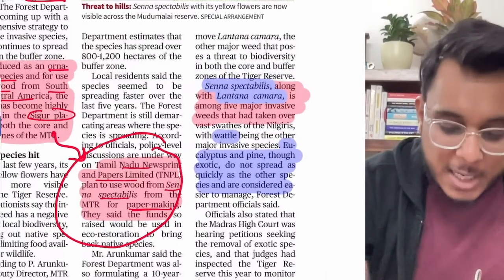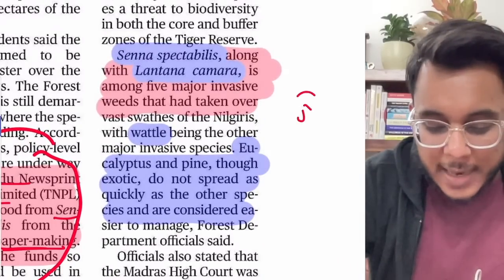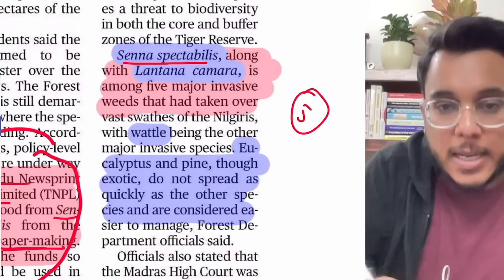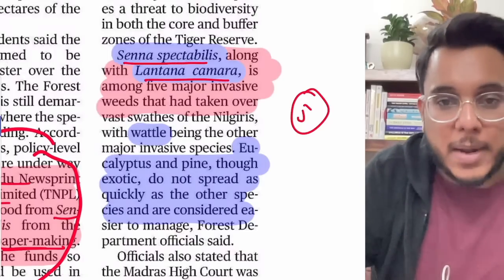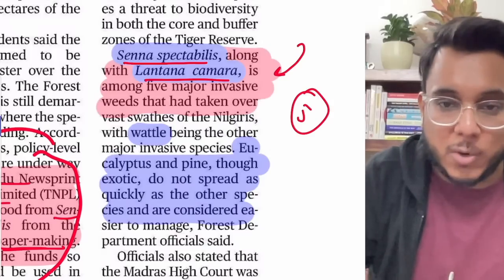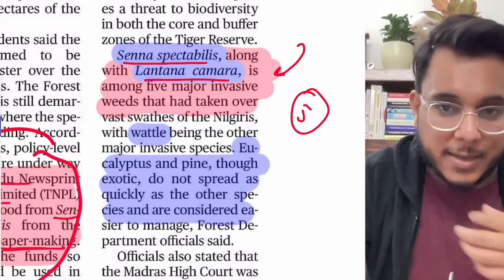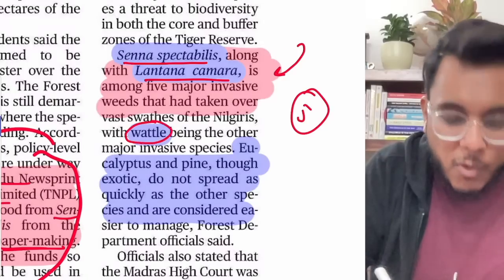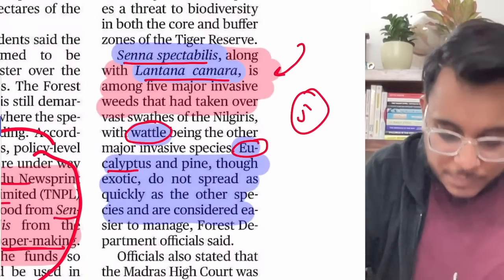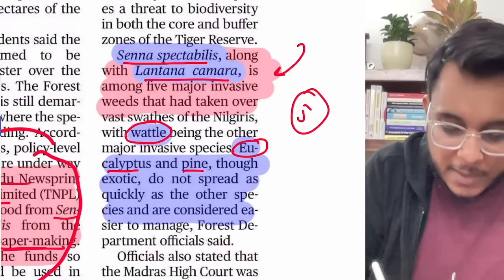It is rooting out the native species. Now there are 5 exotic species which are very problematic for India. There is the Senna spectabilis, then the Lantana camara. You might have heard of Lantana camara in the news; a few days back we also discussed it when we were discussing the vulture article. Then the wattle, then eucalyptus and pine.